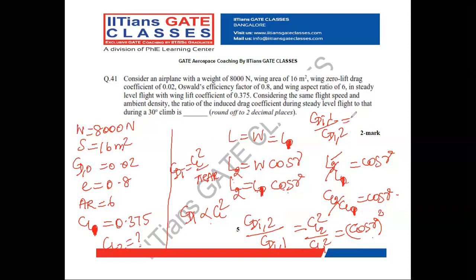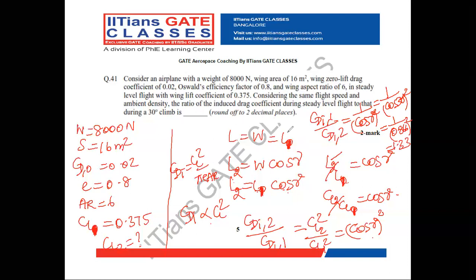So it is 1 divided by cos gamma square. The climb angle is 30 degrees, so cos 30 square, where cos 30 value is 0.866. So the value which we obtain from this is 1.33.